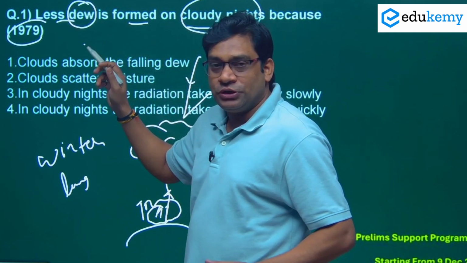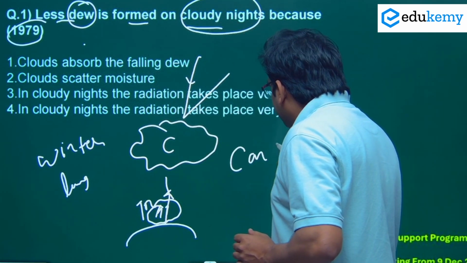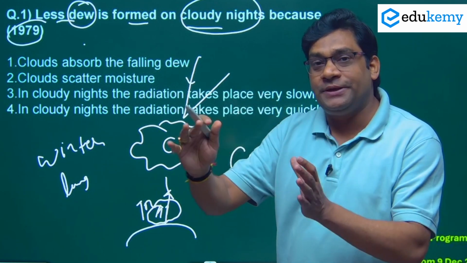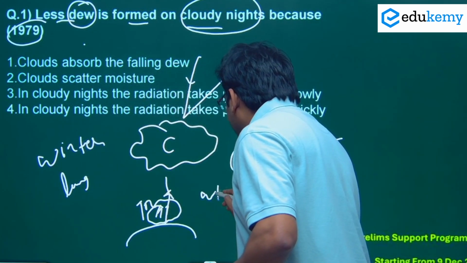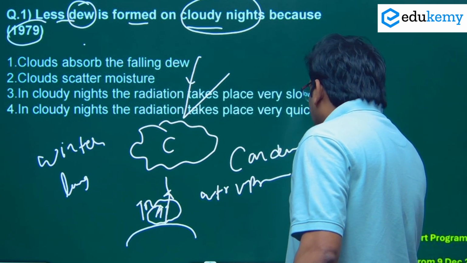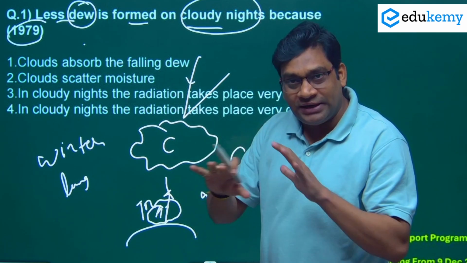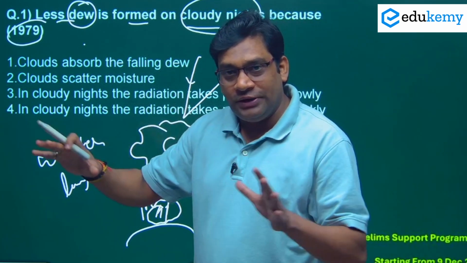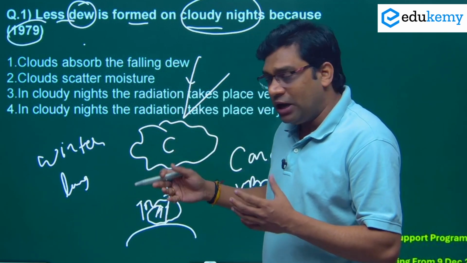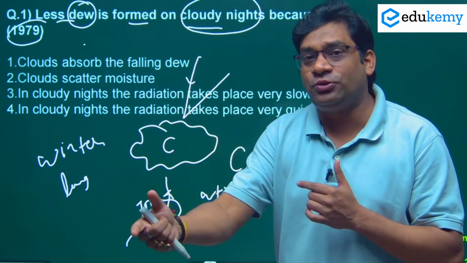In such a condition, no dew is formed. Dew is exactly a condensation process. What is condensation? The basic idea of condensation is when water vapor changes into liquid. And this happens when there is a loss of heat, during a winter night, in a cold atmosphere, a cold environment. In that case, a large amount of radiation is coming out. Because of the presence of the cloud, it traps the radiation and re-radiates it back to the Earth's surface.